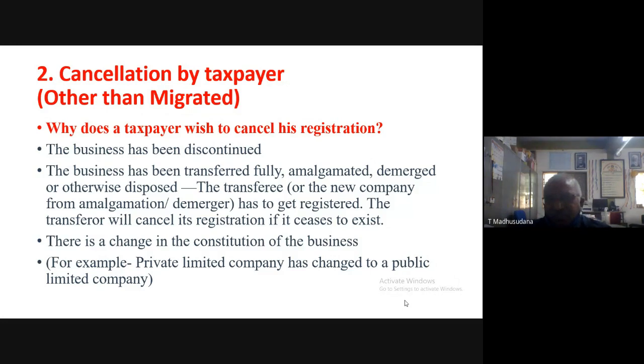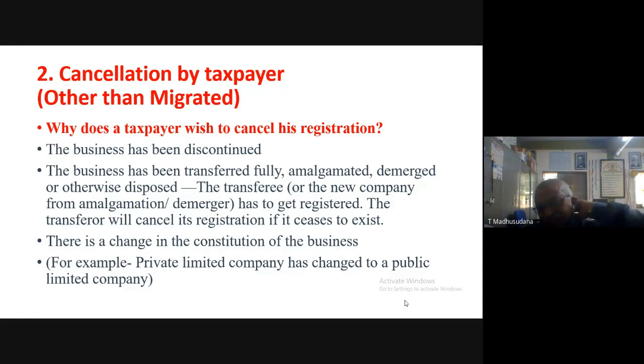Those who have transferred the business will cancel their registration, because the business is transferred to somebody else. Therefore, the registration of this particular organization should get cancelled.